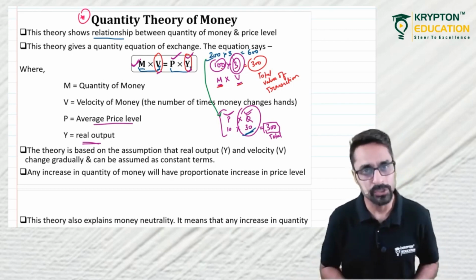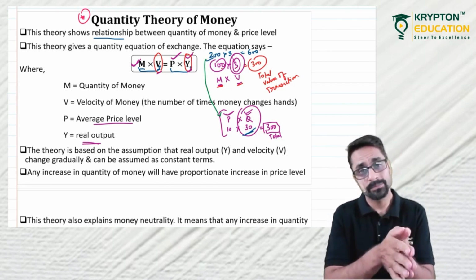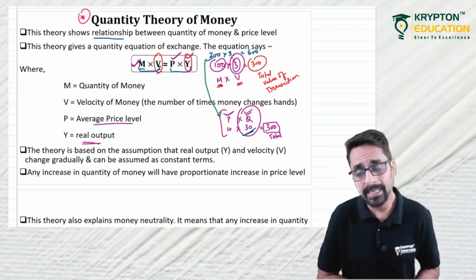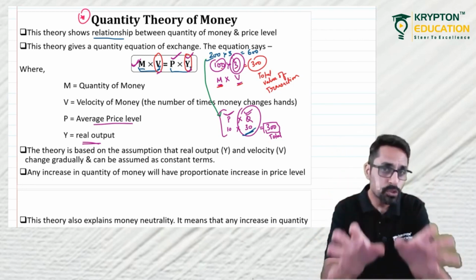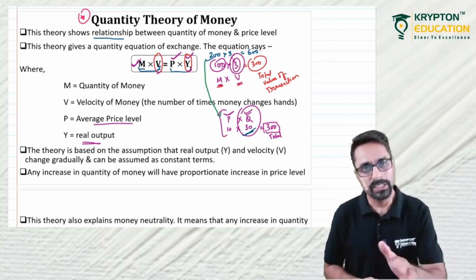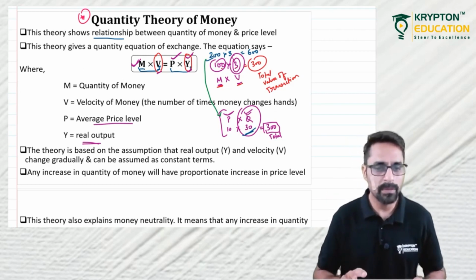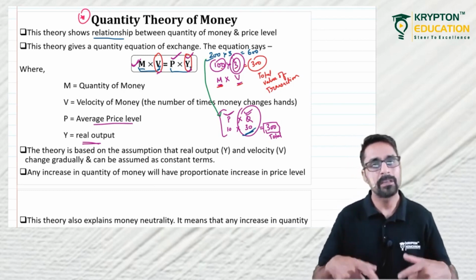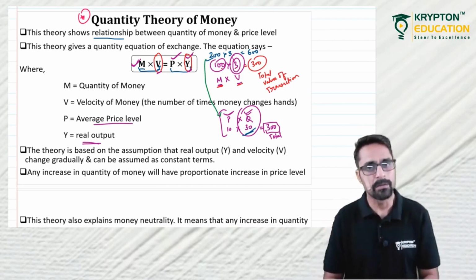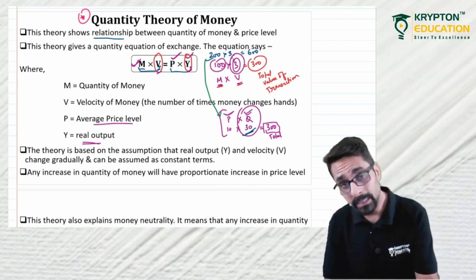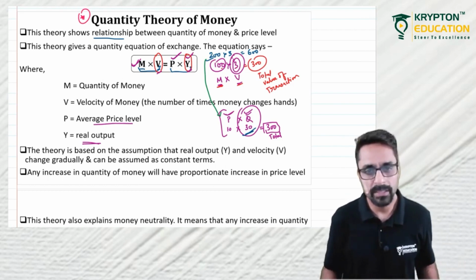Direct and proportionate relationship. The price level will move in the same direction as the quantity of money, and it will change proportionately to the change in the quantity of money. If quantity of money is doubled, the price level will double. If quantity of money is halved, price level will halve. If quantity of money is trebled, price level will treble. Is this clear?